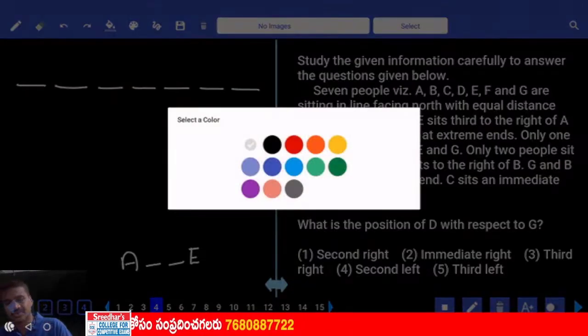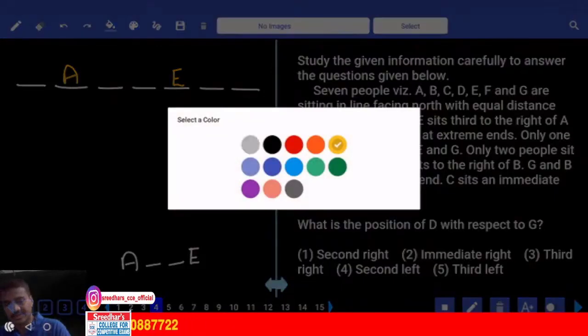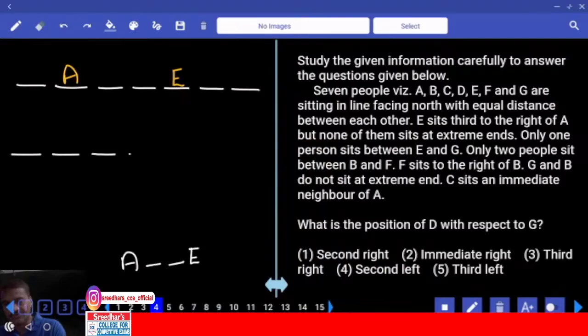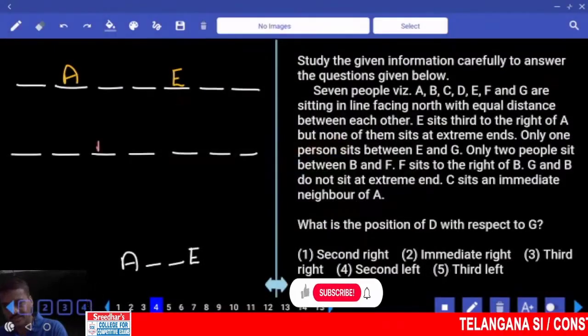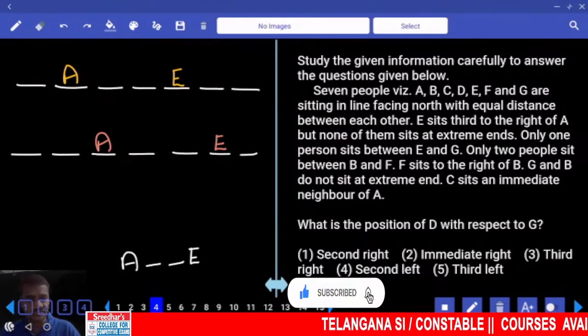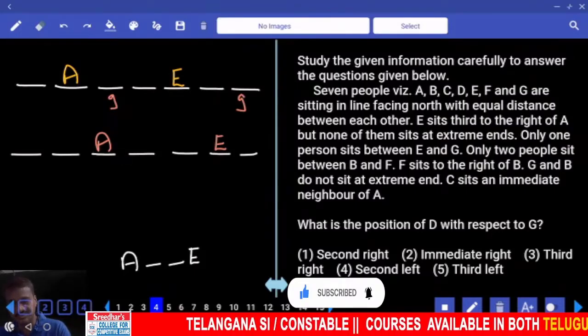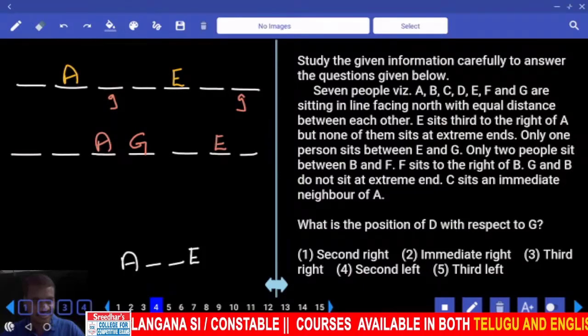How many possibilities we have? Now A is here, 1, 2, E is here, first possibility. Then in the second, 1, 2, 3, 4, 5, 6, 7. Now here again, where is A? A is here, E is here, this is the next possibility. And only one person between E and G. Now in between E and G, there must be exactly one person.